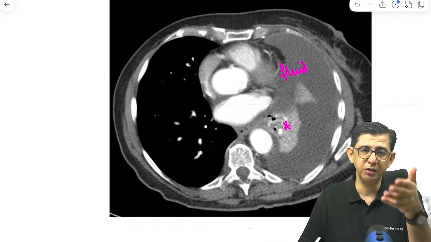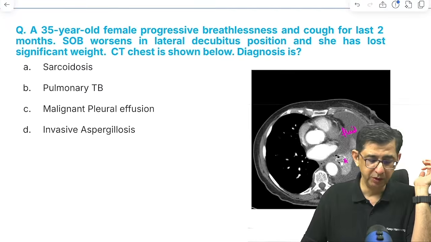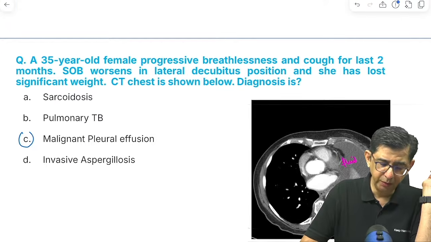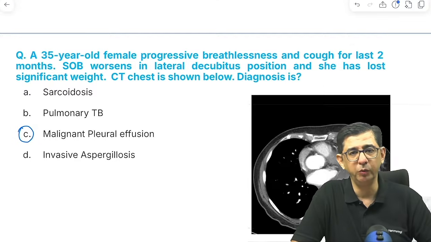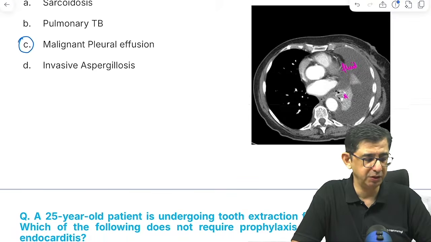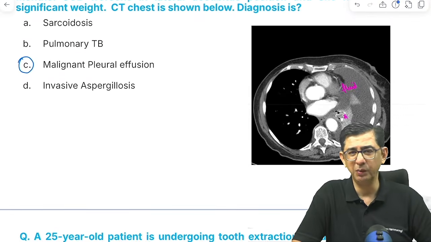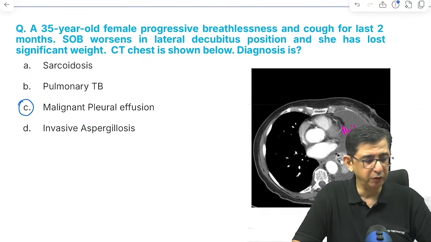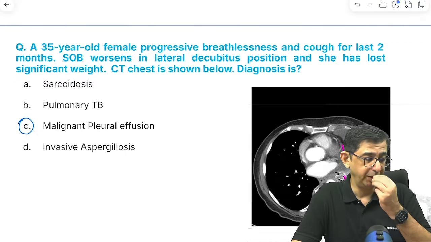There is a lung mass and there is fluid present, so there would be a pleural effusion in this patient. So the answer in this question would be option C, malignant pleural effusion, because there's a lung mass. Initially I thought it could be TB, like a tubercular effusion, but that lung mass is very much visible and there's no cavitation. If there was some cavitation, I still could have thought in terms of TB, but it's a lung mass and fluid, so malignant pleural effusion with the classical manifestation. Yeah, pleurodesis would be done in this case.